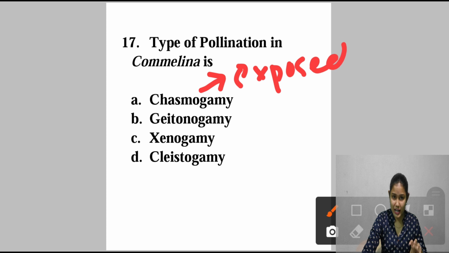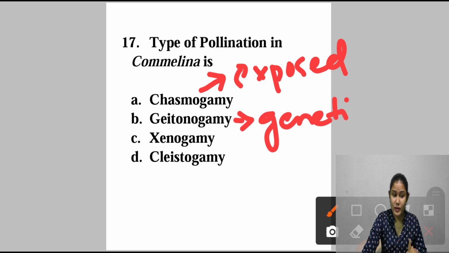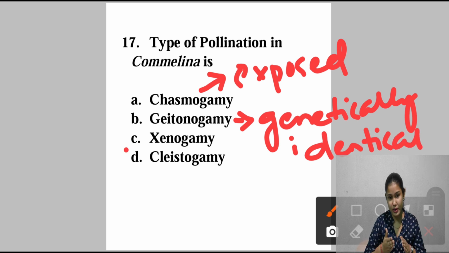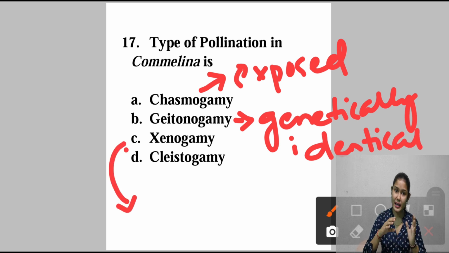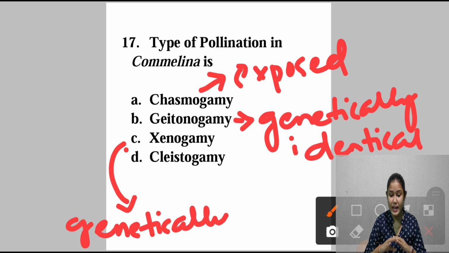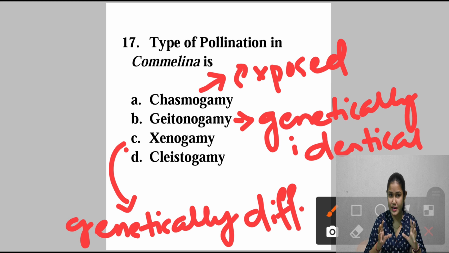Geitonogamy is the fertilization of a flower by pollen from another flower in the same plant, but they are genetically related or identical. But what is xenogamy? Xenogamy is the fertilization of a flower by pollen from a different plant, a different flower, but they are genetically different. In Geitonogamy, the flowers are genetically similar or identical, but in Xenogamy both are different.